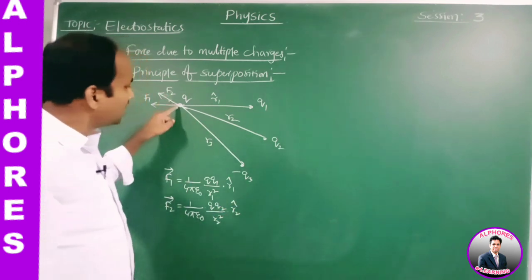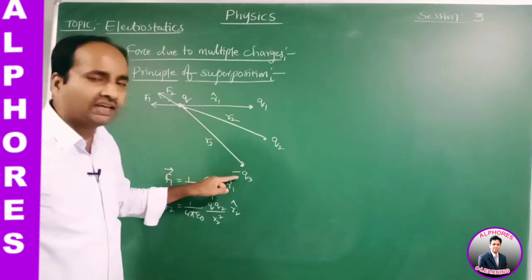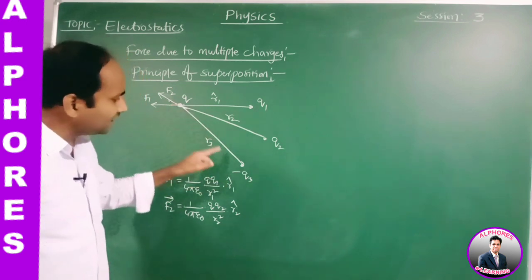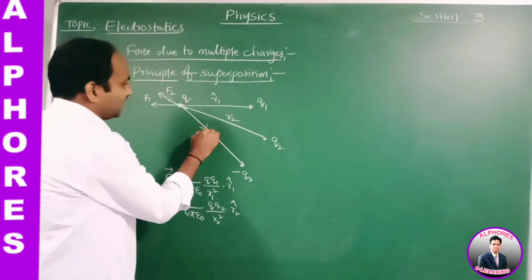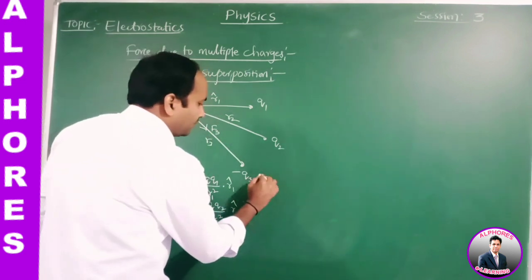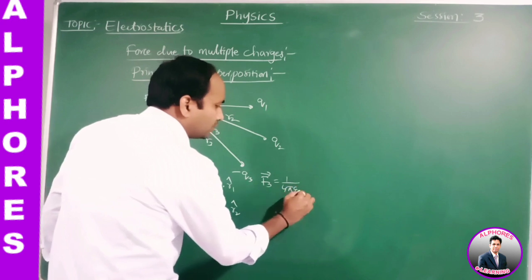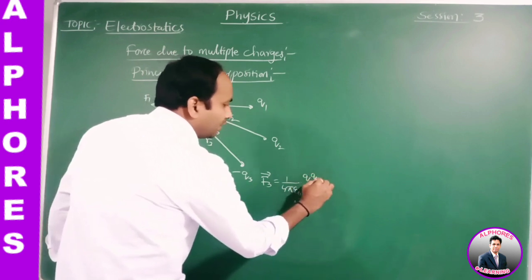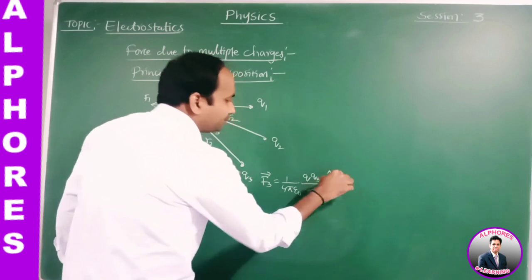But the same charge Q is attracted by the negative charge. This is positive and here it is negative; unlike charges attract. So this is the direction of F3. What is F3 bar? It is equal to 1 by 4 pi epsilon naught Q3 by R3 square into R3 cap.